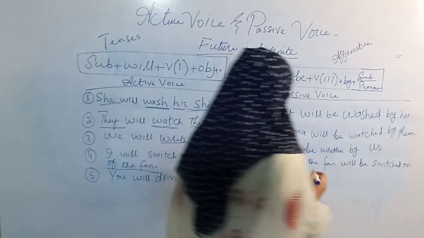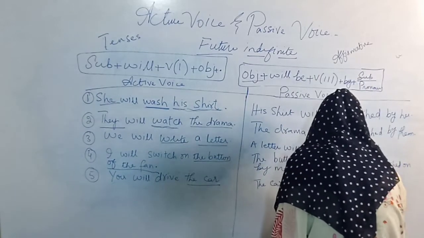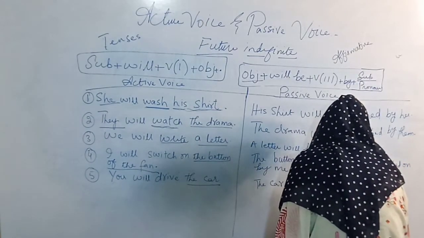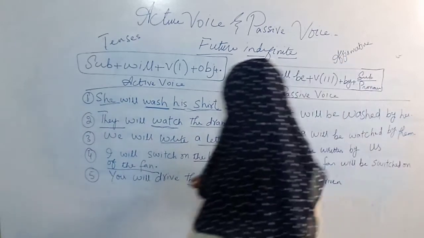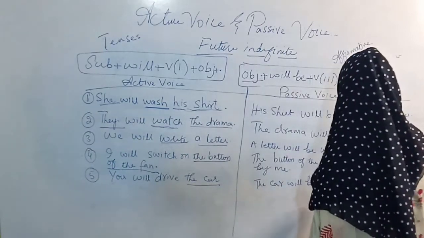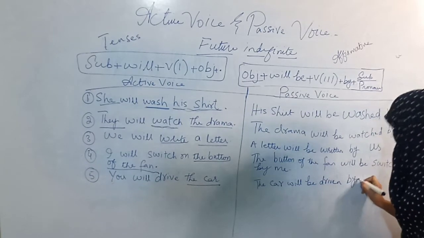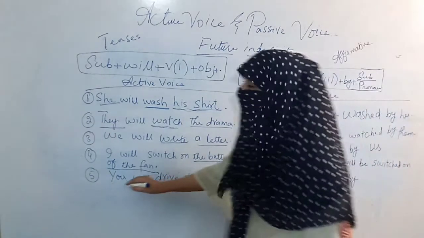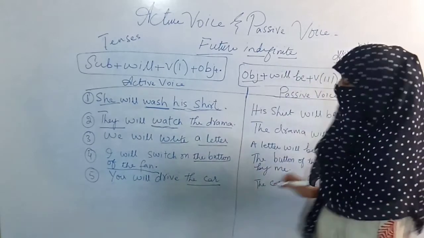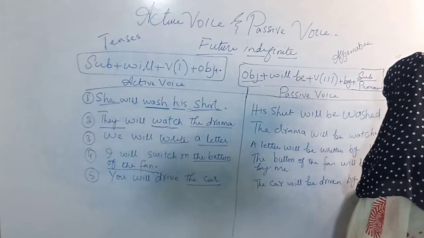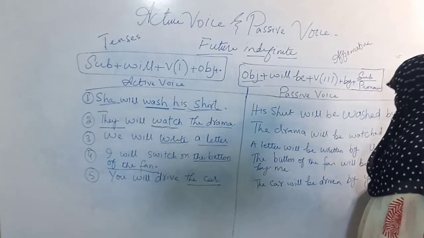The car will be driven by according to formula. And you will remain the same here because the subjective pronoun is also you.